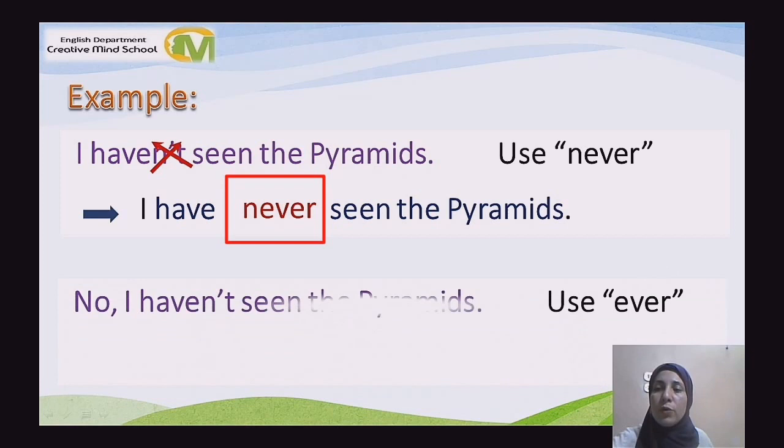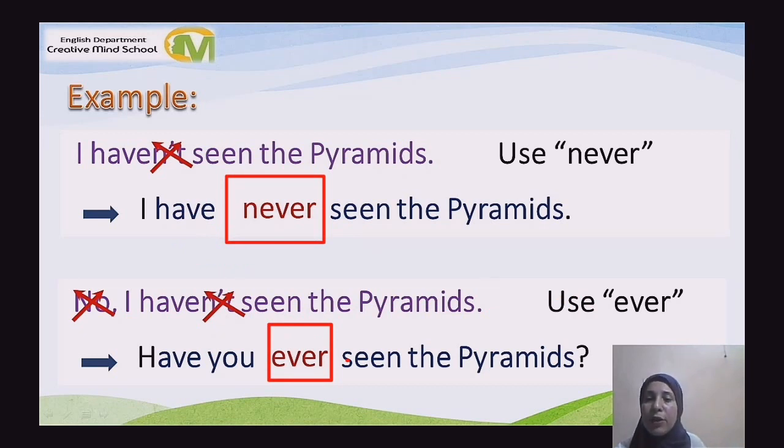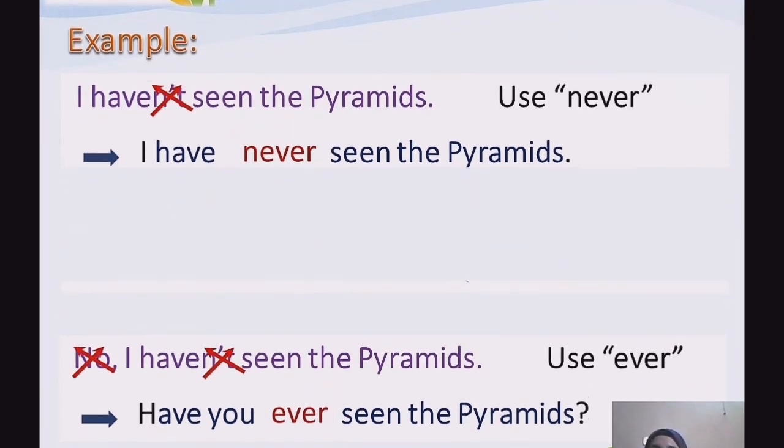Okay. What about using ever in questions? Here we have the sentence, no, I haven't seen the pyramids. Here I'm asking you to use ever. Of course, if you use ever, it means to form a question. So how can we form the question with ever? We remove first no and not. Then we start with have. Have you ever seen the pyramids? Can you see? Ever comes after the subject in the question, not after have or has. No, we say, have you ever seen the pyramids?